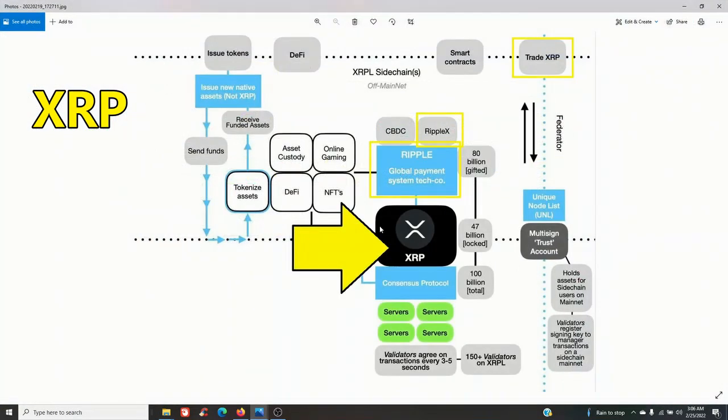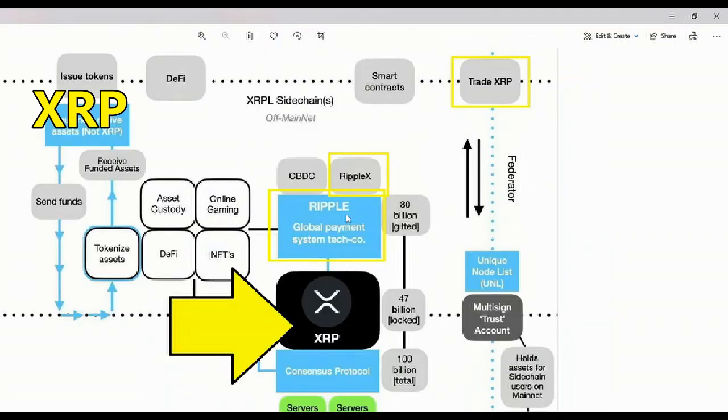Next up, XRP right here, and this one in the middle. Ripple Global Payment System Tech Company. Ripple X. Trade XRP.